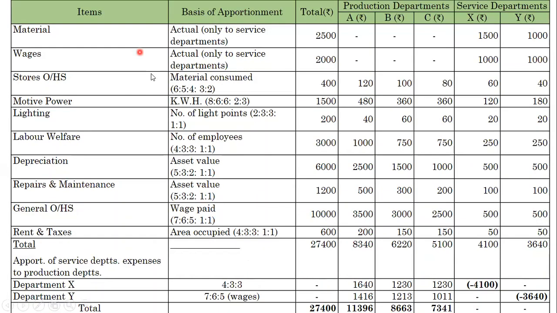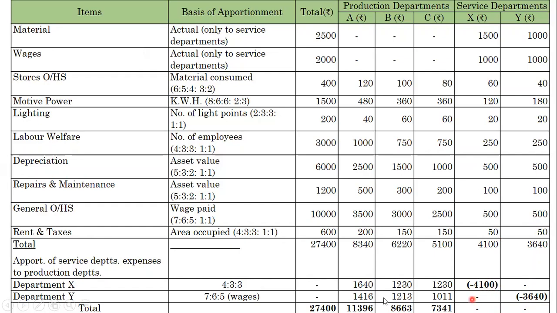Here you see, this is the first part. After totaling, we use these two service department expenses and make the calculation. If you want to cancel, we have to put a minus here, then it will be cancelled. Then we will get a nil value in the total column of the X department, and the same for the Y column.